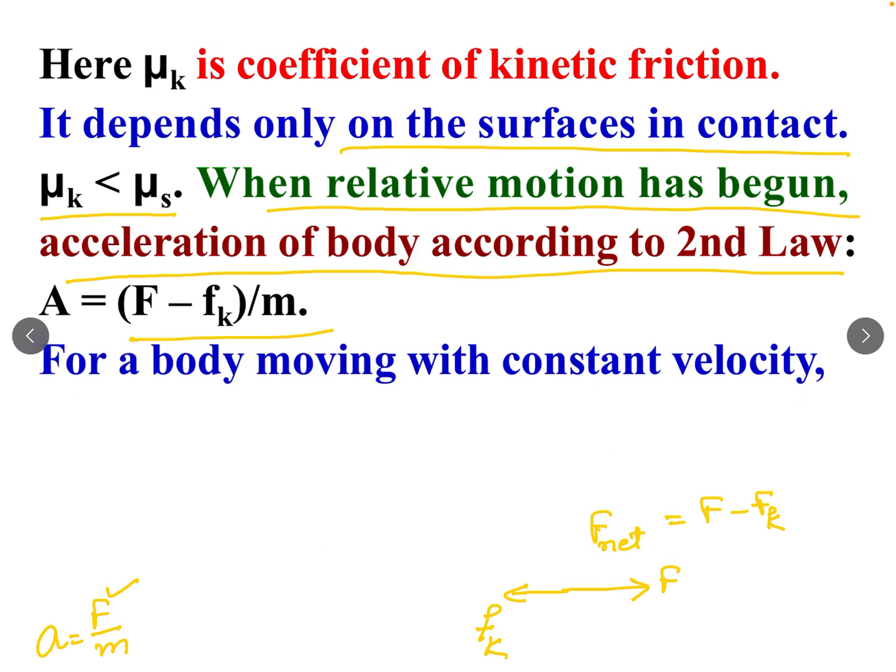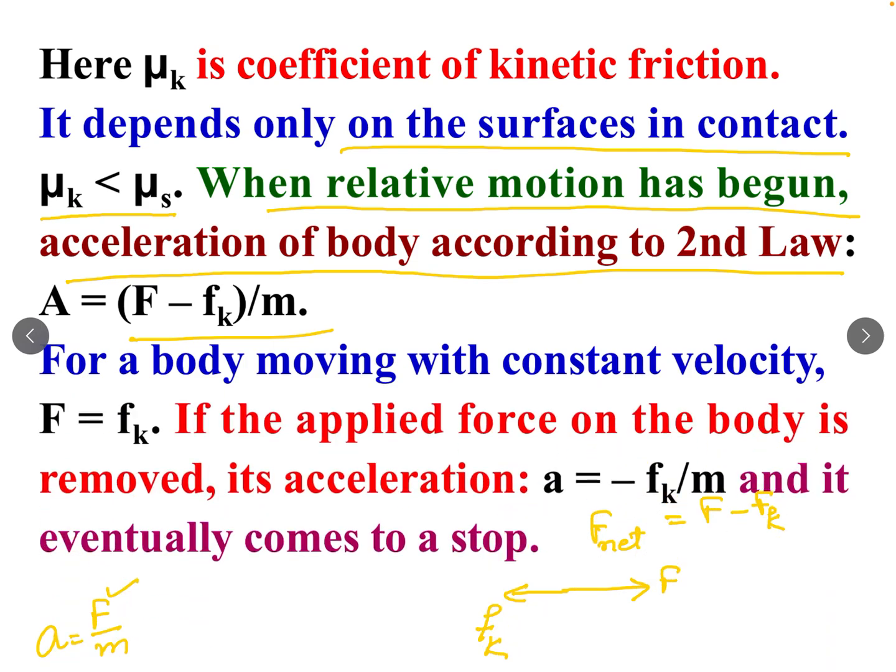For a body moving with constant velocity, we know that when body is moving with constant velocity, acceleration is 0 and mass is never equal to 0. So we can say F minus Fk is equal to 0. It means applied force F is equal to kinetic friction Fk.